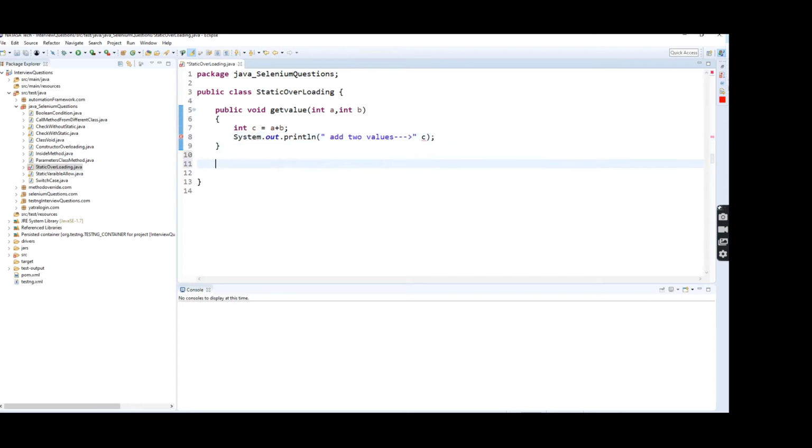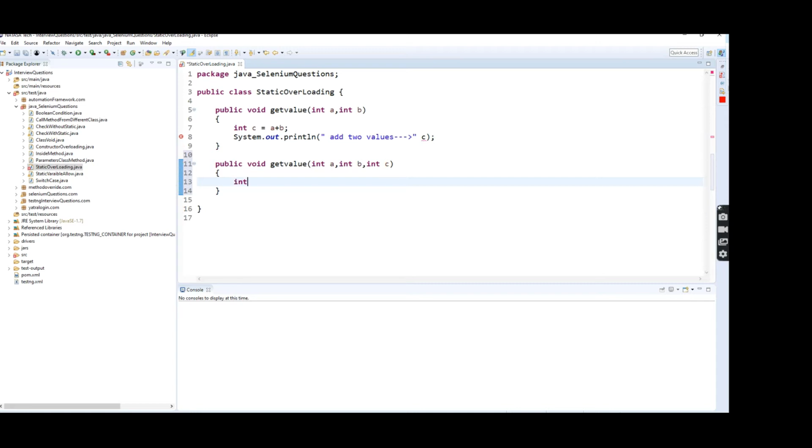So again I'm going to create another method with the same name, different parameter. Public void getValue. What am I going to do? I'm going to pass string name1, string name2. These are two string parameters, or else I can use integers only: int a, int b, int c. Okay.